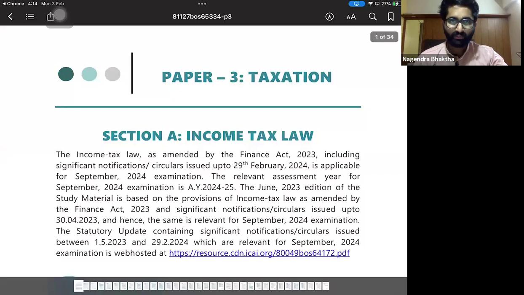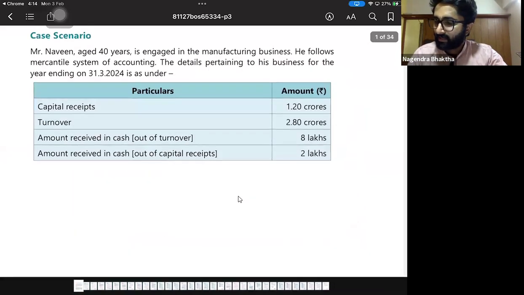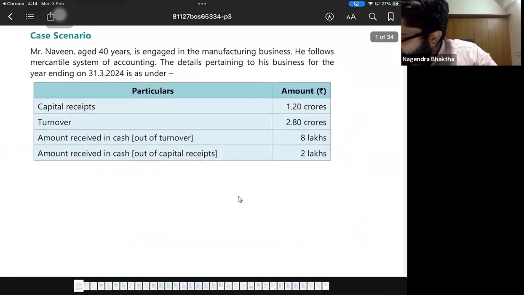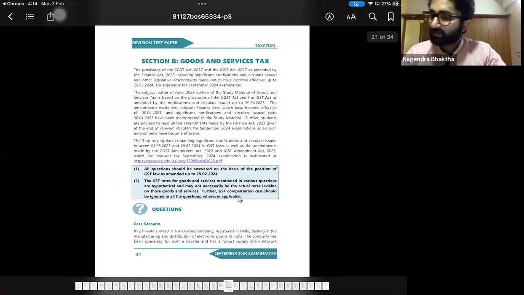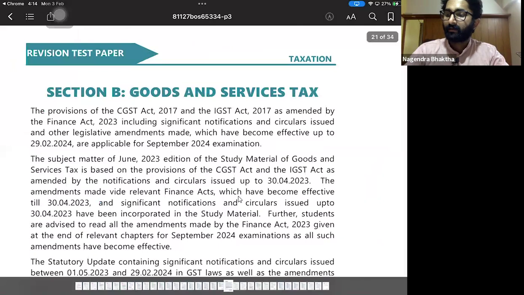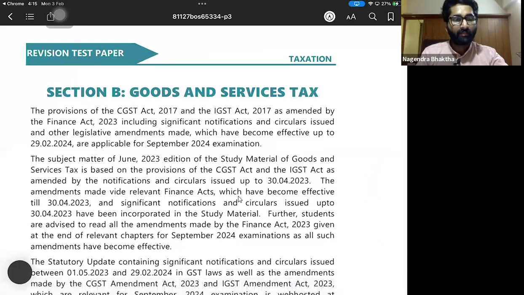Next RTP, the RTP number 2, that is September 2024 RTP. In the last video, we discussed the RTP 2024 May. This is September. So taxation, section A, income tax. We don't need income tax. We directly go to this one, that is section B, Goods and Service Tax Act. So the second 50 marks relate to the Goods and Service Tax Act.